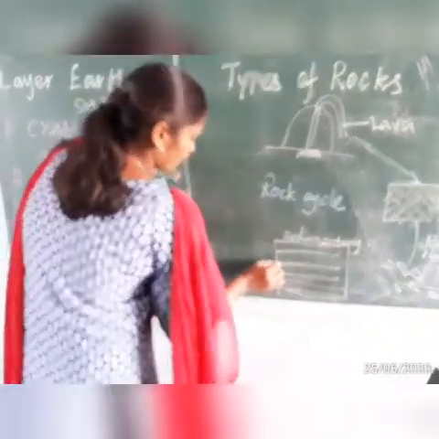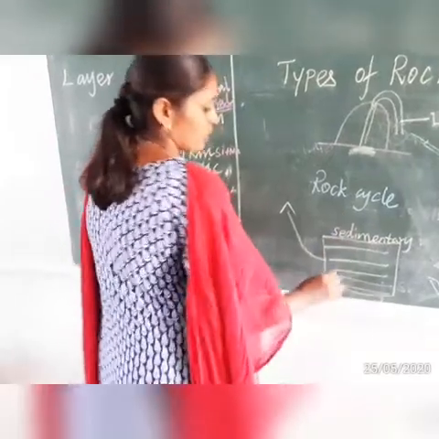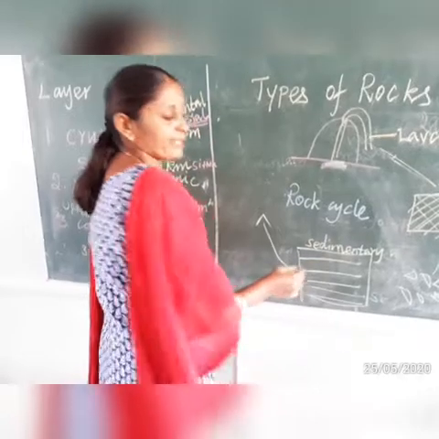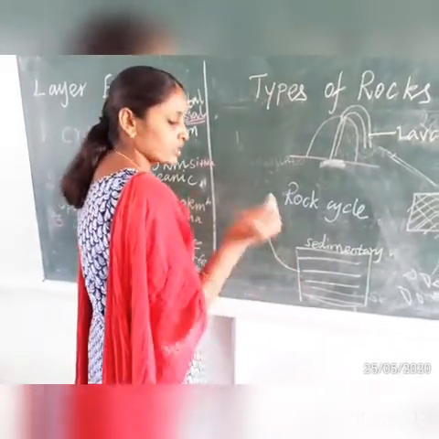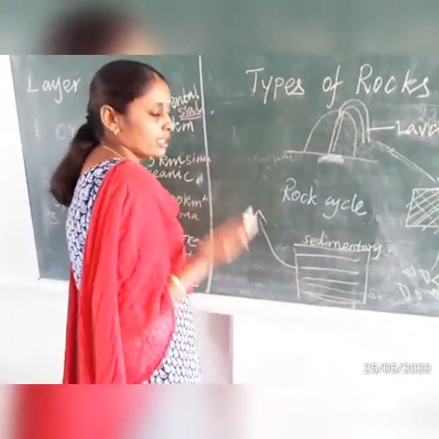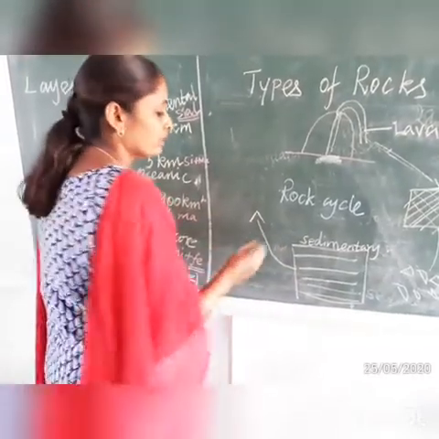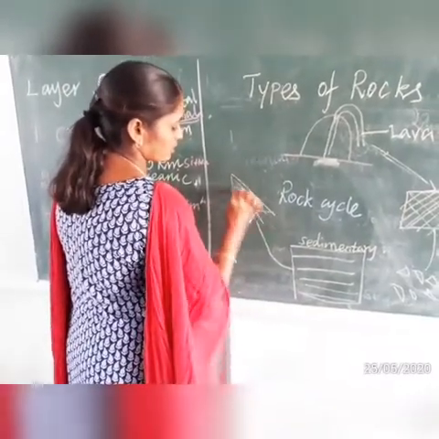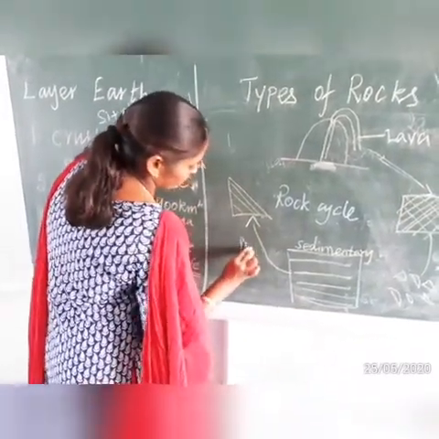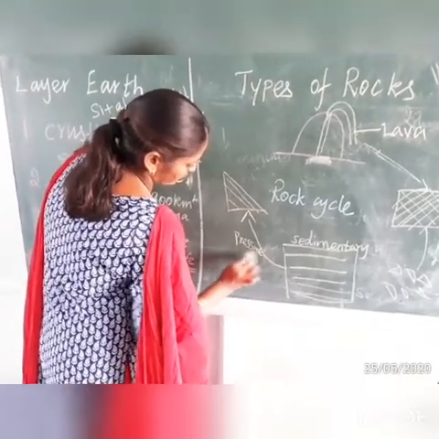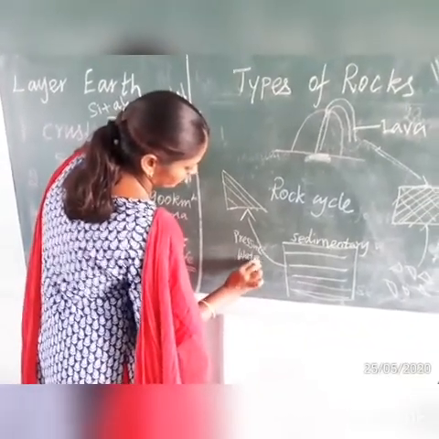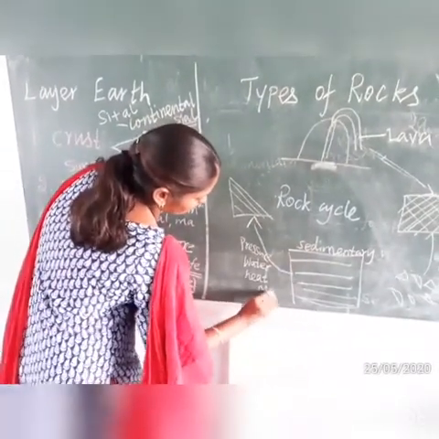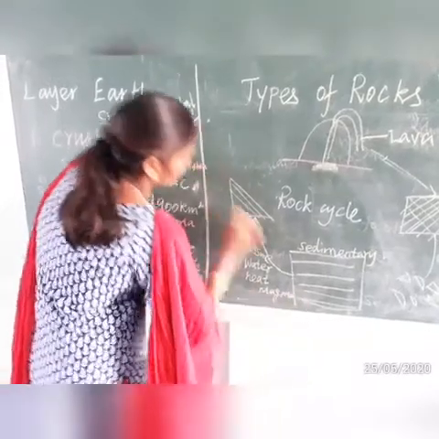Sedimentary rock is found mostly in areas with water content. Due to the pressure of water and the heat of magma, the sedimentary rock changes into metamorphic rock.